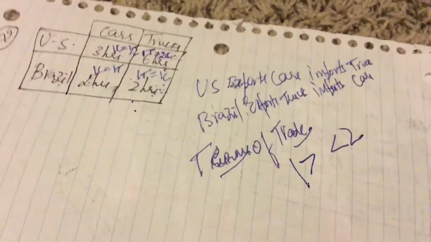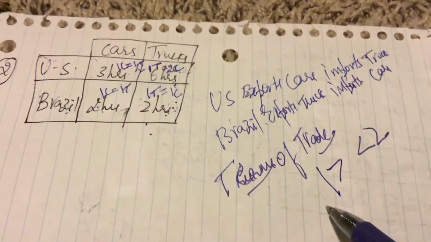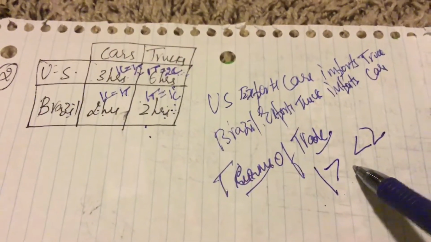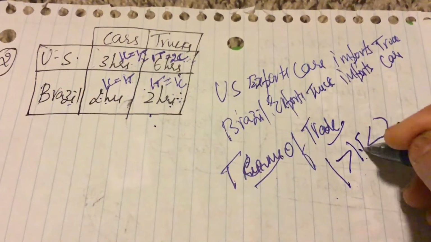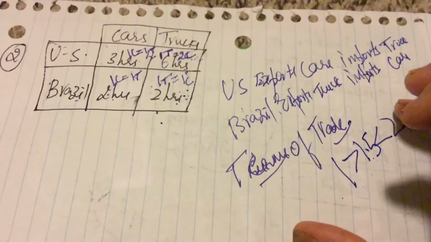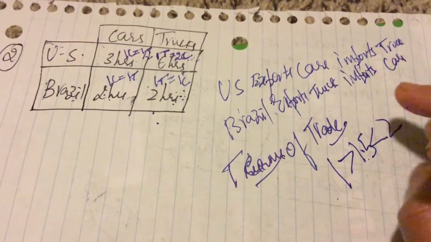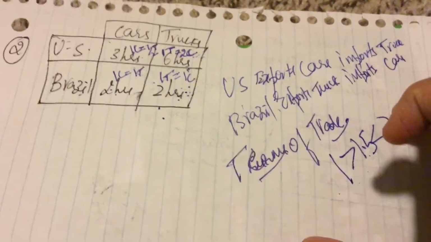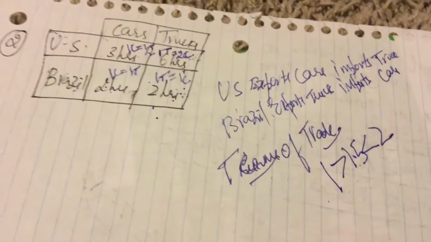So what works for them is a price that is greater than 1 for Brazil and less than 2 for the US. So what will be the number? Terms of trade, it is 1.5. That works for both countries, which is greater than 1 and less than 2. So this is how the terms of trade are calculated when two countries trade with each other.